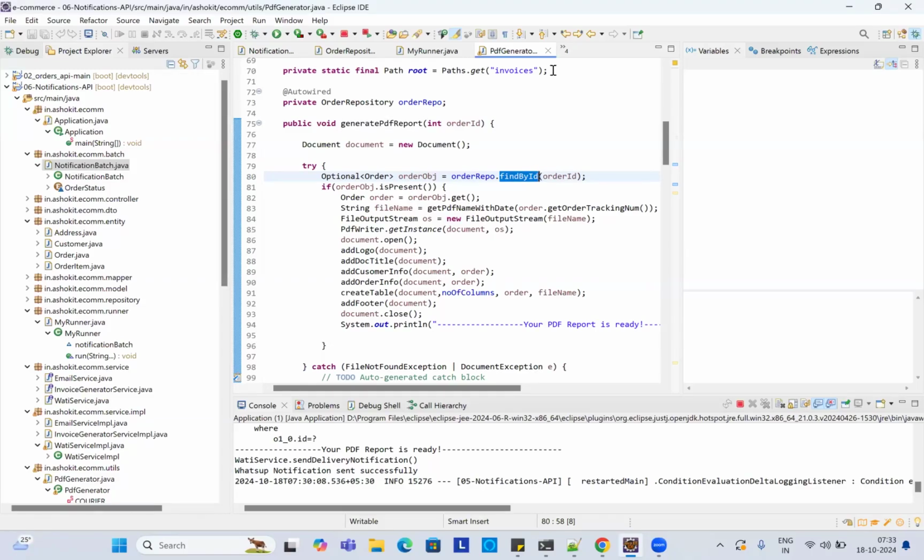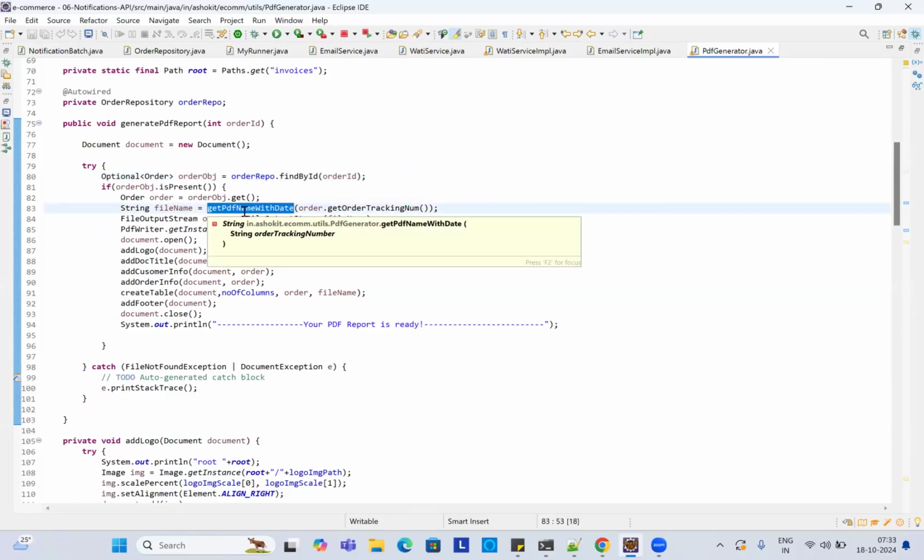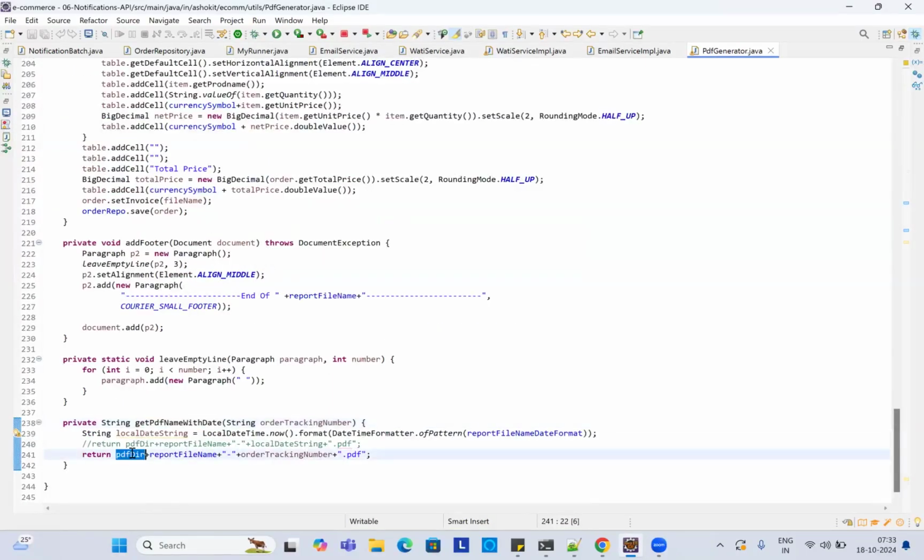If the order ID is there in our database, then I'm preparing a name for the PDF file based on the order tracking number. This is my PDF local directory slash PDF file name, starting with invoice hyphen order tracking number.